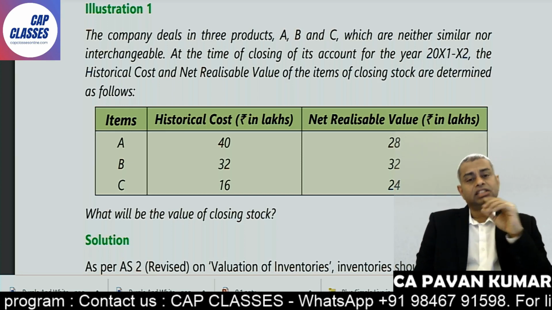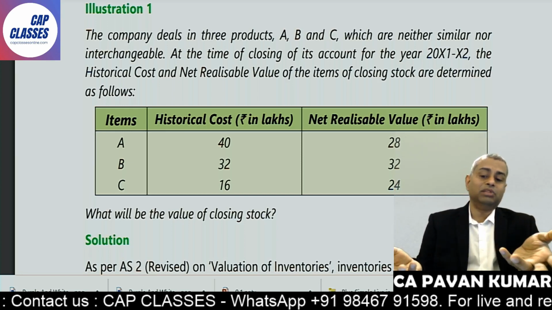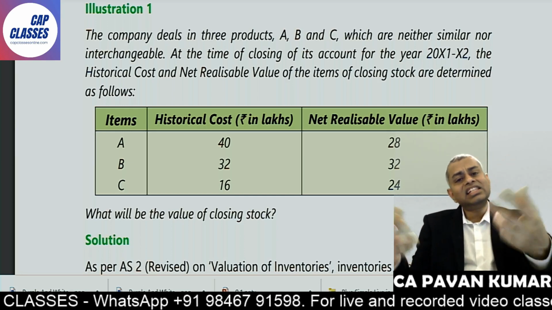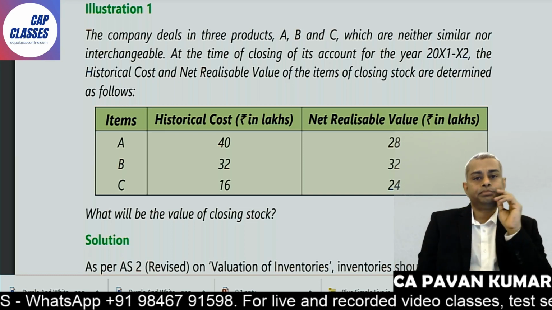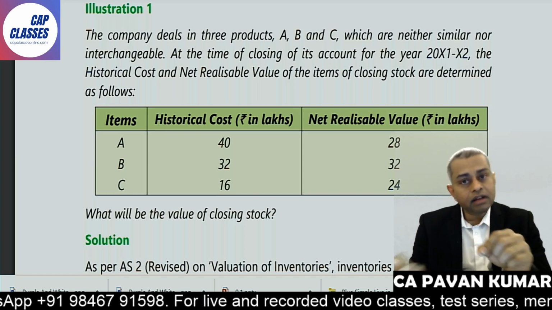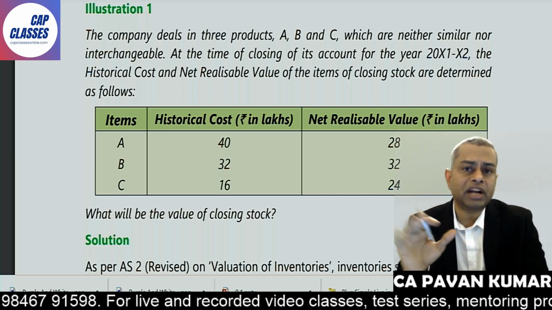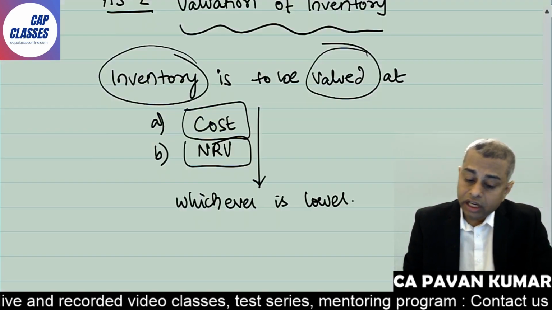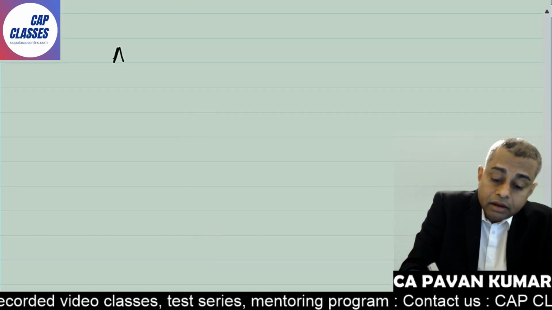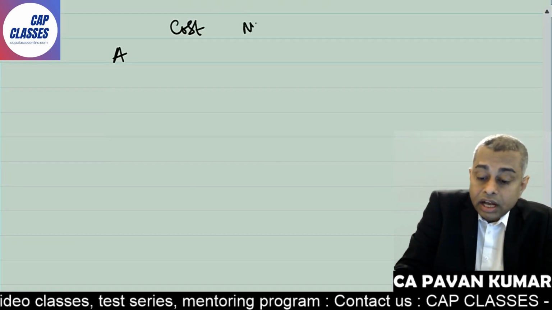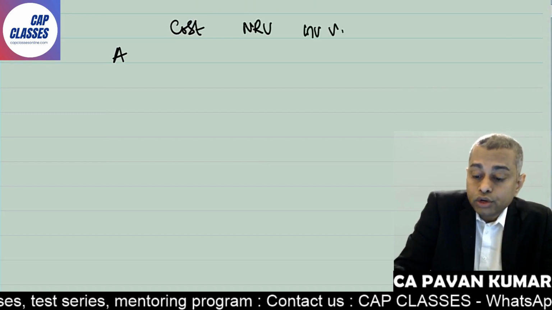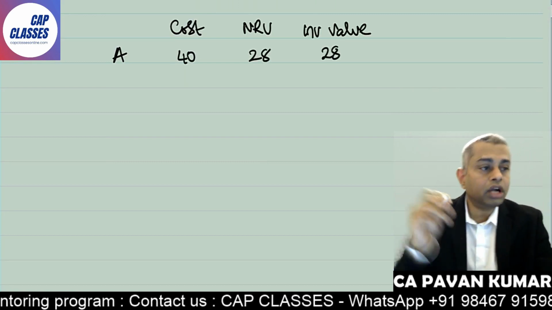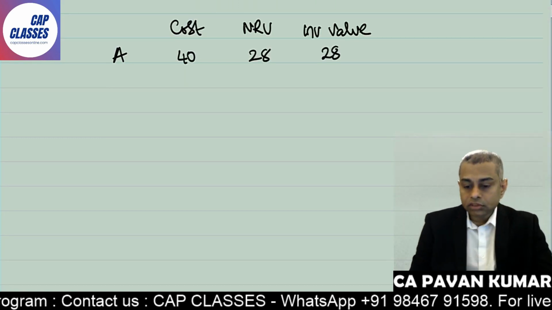Simple, use common sense. They clearly said they are not interchangeable, they are not similar, they are not the same. When they said the nature is different, how can you group them? You cannot. So you need to see A, whichever is lower, separately, B separately, C separately. Okay, so cost 40, NRV 28, inventory value, whichever is lower, 28. Simple. 40, 28, 28.